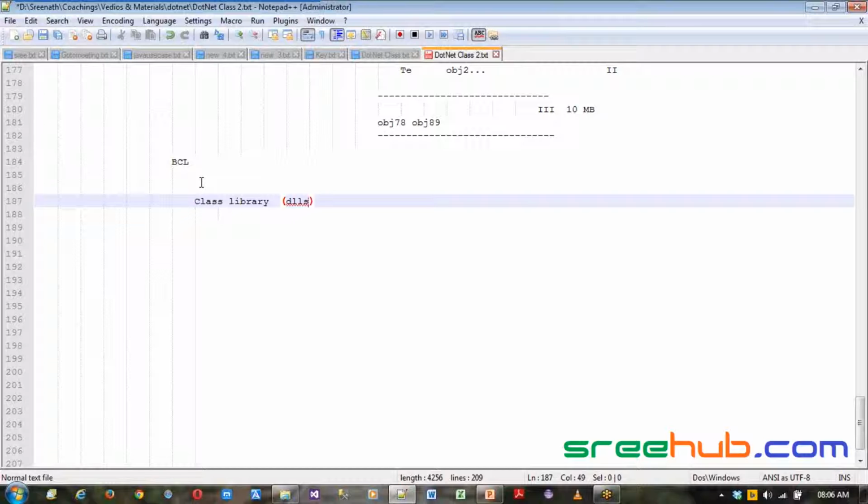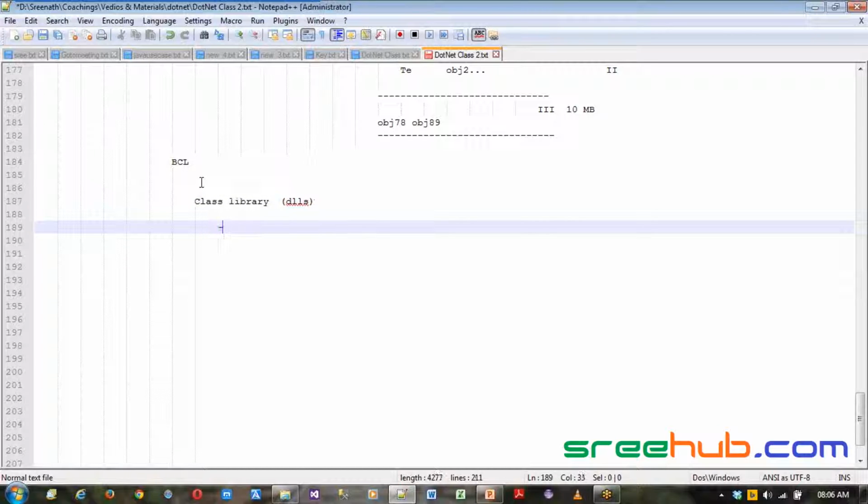Even if you install your operating system on your machine, there are so many DLLs or libraries which get registered with the registry and get installed into your root folder, which is the operating system installed folder. In the same way, here you have your BCL, where you have a class library, which is a main DLL.